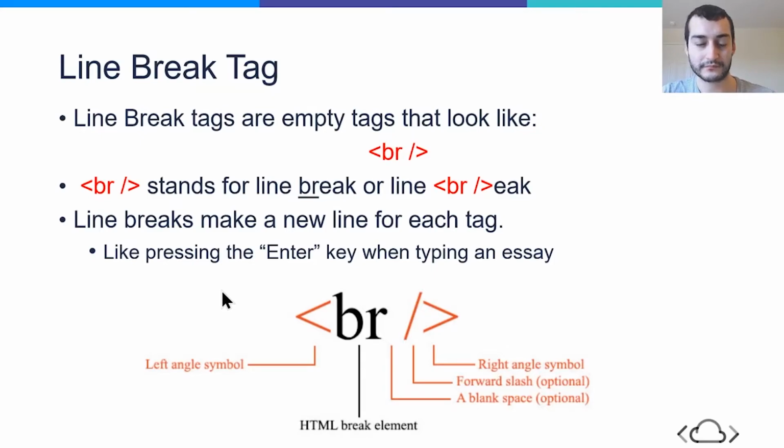We've seen this example before at the bottom of the screen, but just remember that with all empty tags, and specifically this is our line break tag, we have a left angle bracket, a BR, which is our element type, and then a right angle bracket. The reason why I said just those three things is because those three things are required when we use empty tags. This means that the space and the / are optional. So in some examples moving on, you'll see us be using a space and a / sometimes, and sometimes maybe you'll just see a /, but they all work the same.